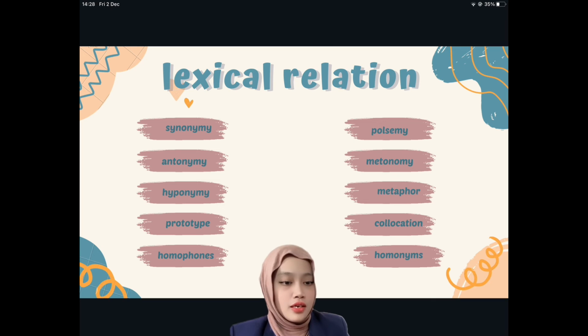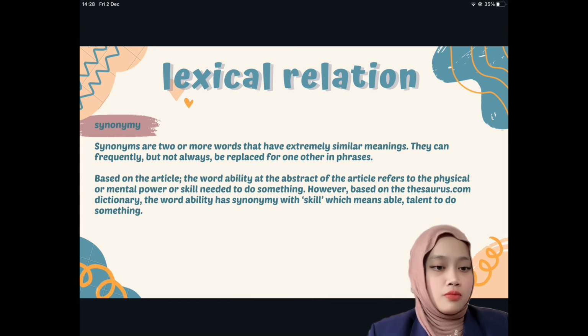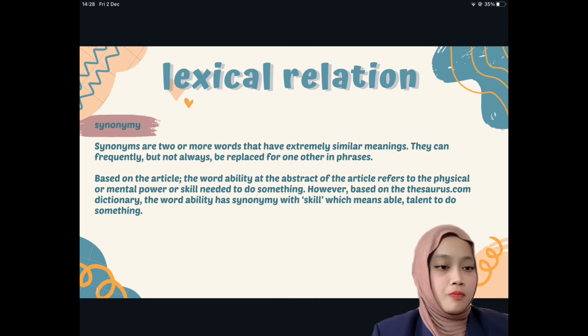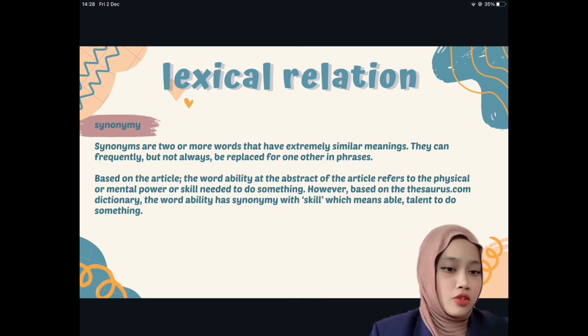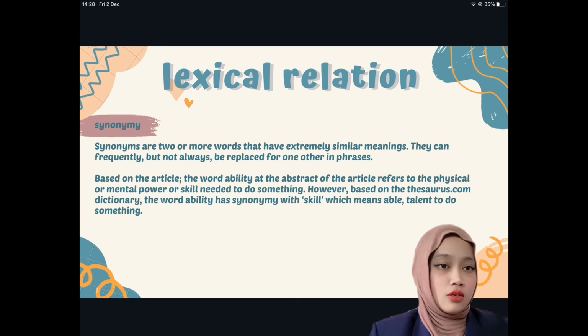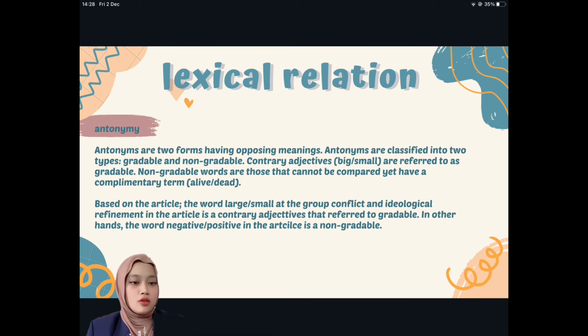Besides that, we have 10 lexical relations, which are synonymy, antonymy, hyponymy, prototype, homophones, polysemy, metonymy, metaphor, collocations, and homonyms. First, we have synonymy. Synonyms are 2 or more words that have extremely similar meaning, where they can frequently but not always be replaced for one another in phrases. Based on the article, the word ability at the abstract of the article refers to the physical or mental power or skill needed to do something. However, based on the other dictionary, the word ability has synonymy with skills, which means able or talent to do something.